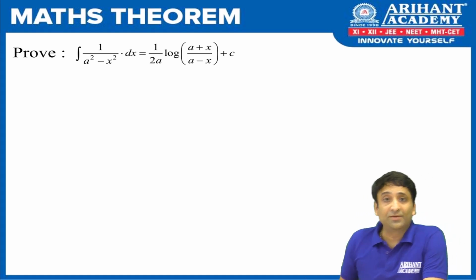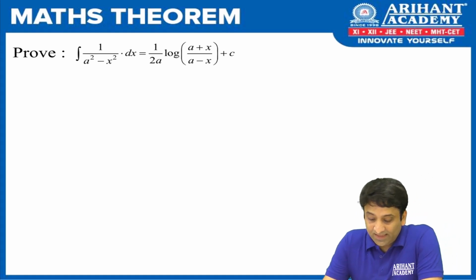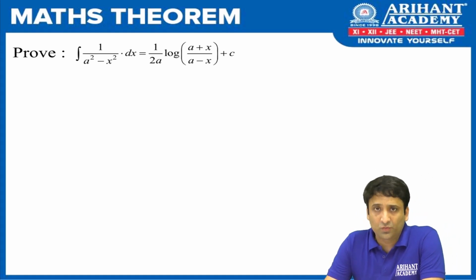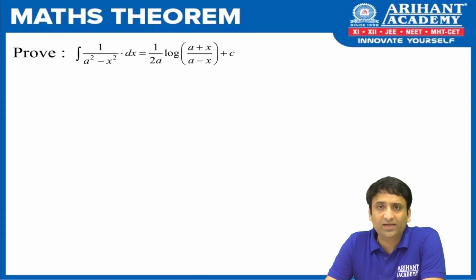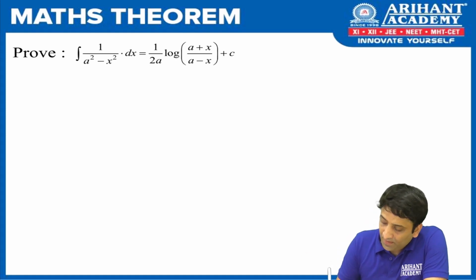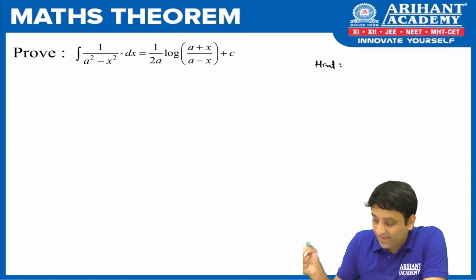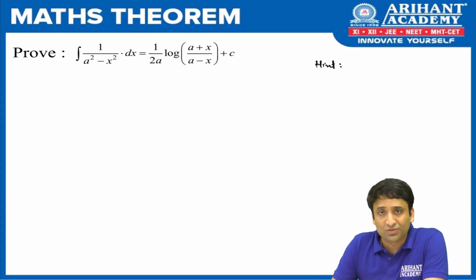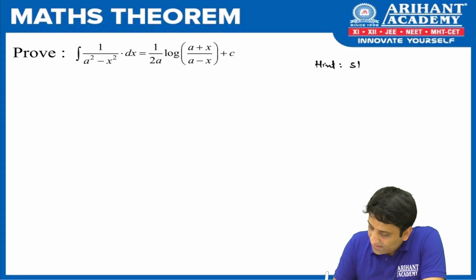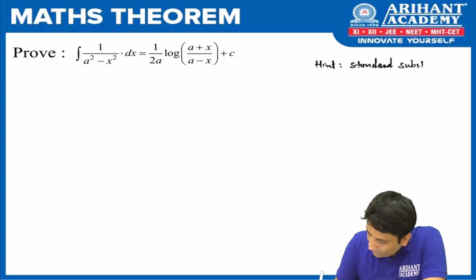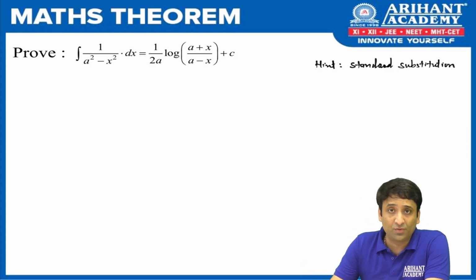Okay, so then let's start with the next proof. It says the integration of 1 upon a square minus x square is equal to 1 upon 2a log mod of a plus x upon a minus x, plus c. So as usual, let us start with the hint part of it. As I said, in this entire group, we are going to use standard substitution. So the hint is standard substitution.